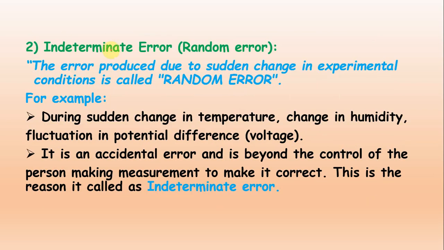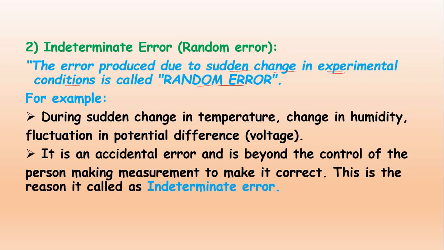Now the second is indeterminate error. Indeterminate error can be defined as the error produced due to a sudden change in experimental conditions, and it is called random error. Random error is also called indeterminate error, the error produced due to sudden change in the experimental conditions, like temperature and pressure, right?